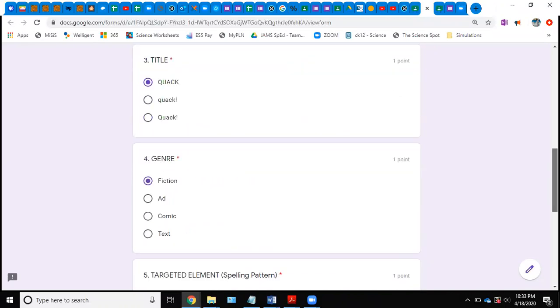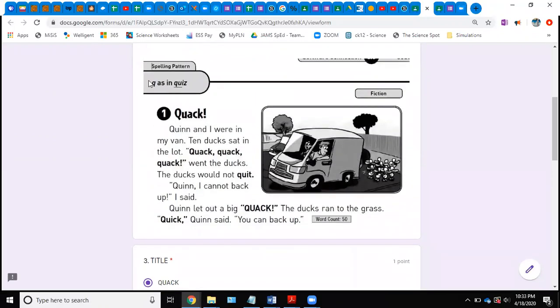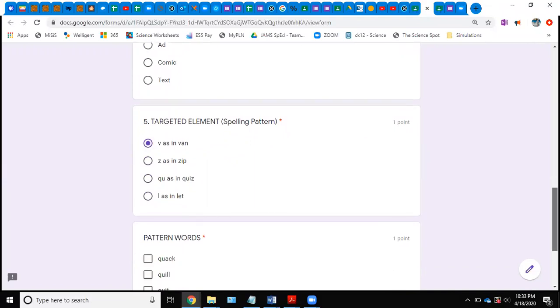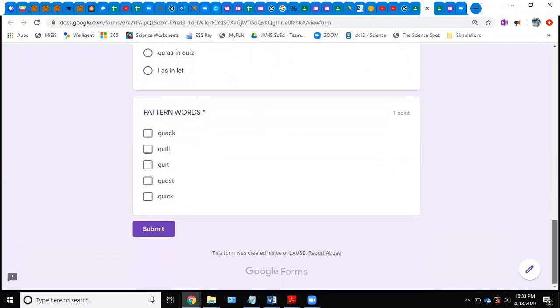So you can go up here and it will say that right there. So you basically click on the one that has the spelling pattern Q as in quiz. Okay, so you would select the right one. I'm clicking the first one just because this is a demonstration.